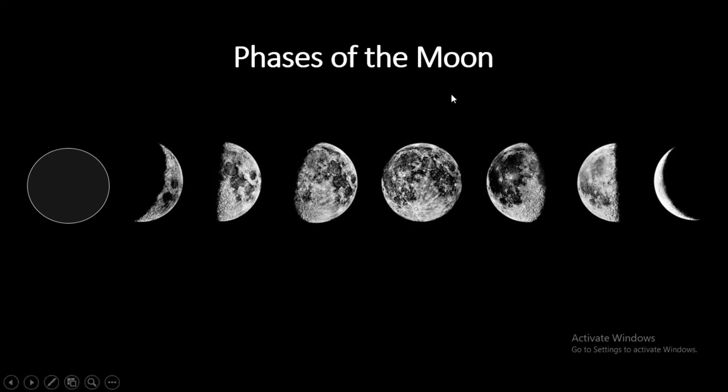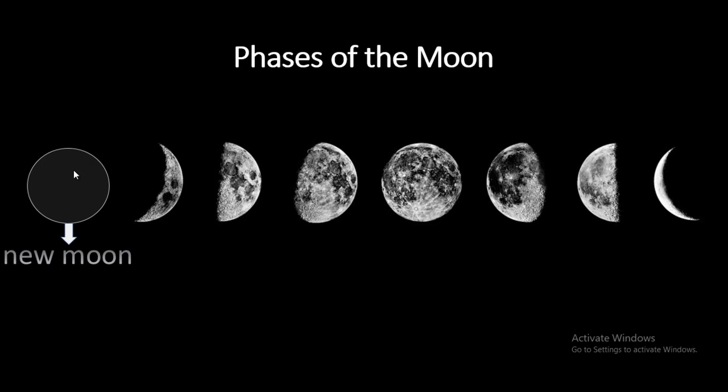So when there is no sunlight falling on the moon, we cannot see any part of the moon. I can't see the moon in the sky, no matter how hard I look. Why? Because this moon is in the beginning of the month, and because the sunlight is not falling on it. When there is no sunlight falling on the moon, how can the moon give us light? It only reflects the light that's coming from the sun. So this, we call it a new moon. It comes in the beginning of the month.